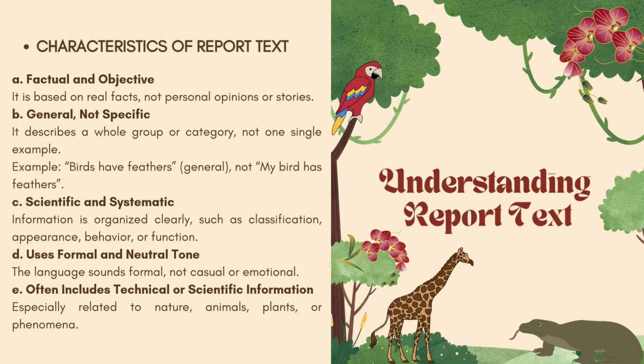C. Scientific and systematic. Information is organized clearly, such as classification, appearance, behavior, or function. D. Uses formal and neutral tone. The language sounds formal, not casual or emotional. E. Often includes technical or scientific information, especially related to nature, animals, plants, or phenomena.